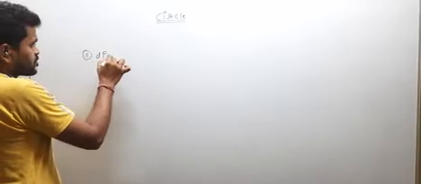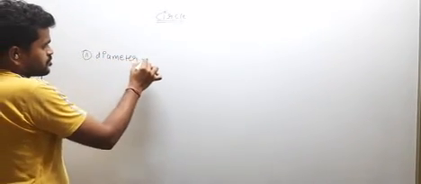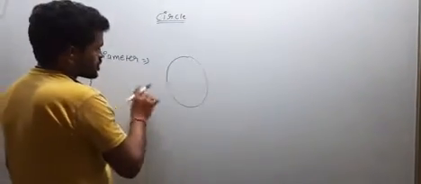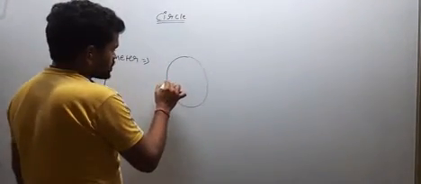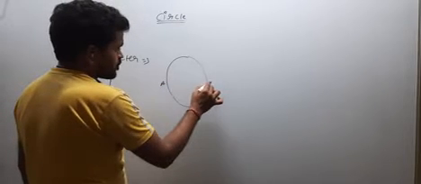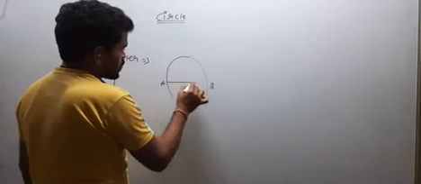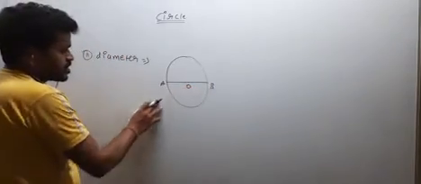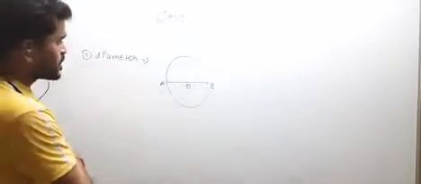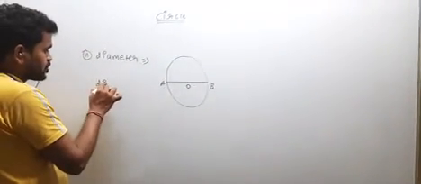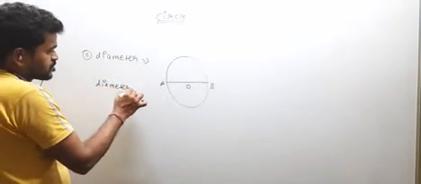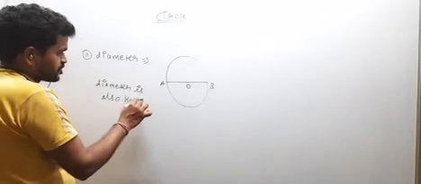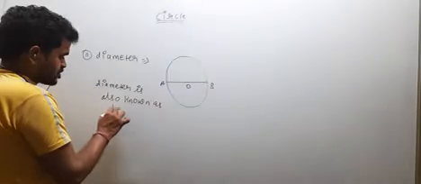What is diameter? This is the circle. Diameter is the line which touches 2 points of a circle, and the diameter always passes through the center of circle. Diameter is also known as the biggest chord of circle.